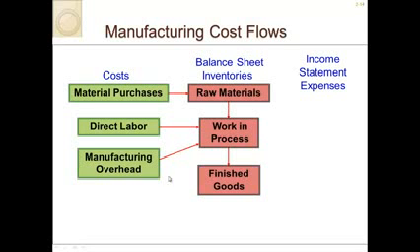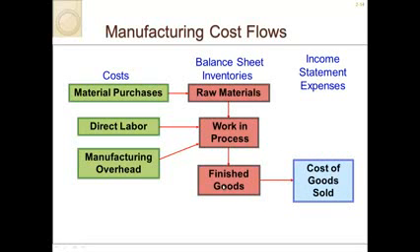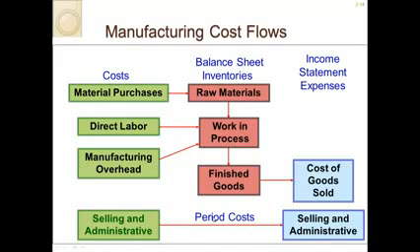So our manufacturing cost flows. Raw materials are our costs, and they are balance sheet inventory items. Direct labor goes into work in process, which is a balance sheet inventory item. Manufacturing overhead also goes into work in process. Then that work is finished, and that goes into finished goods. And then the finished goods finally flows. Once we have finished the goods and we put it out to sale, that's the cost of goods sold, which becomes an income statement expense item. All of our period costs, selling and administrative, go directly to the income statement, which is an expense.